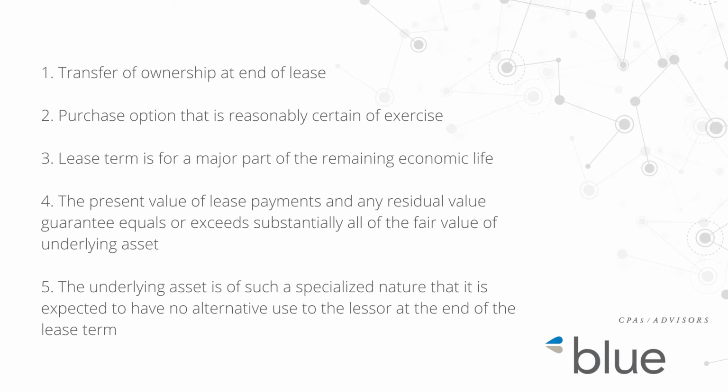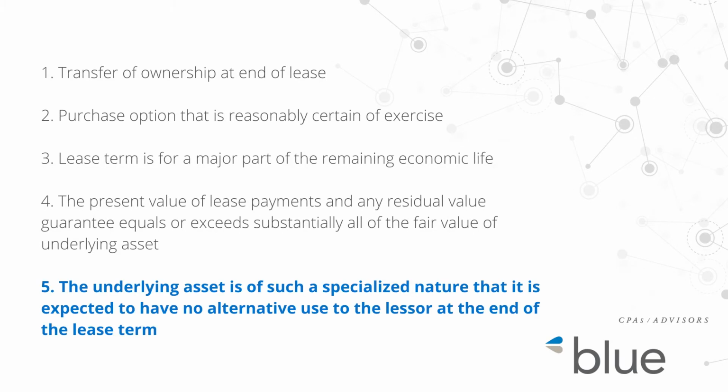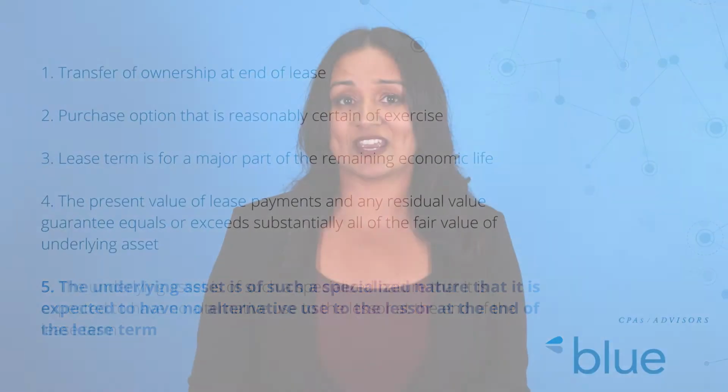The guidance also adds a fifth criteria that states that if the asset is of a specialized nature, like equipment with custom specifications specifically designed for the lessee's operations, a lessor cannot easily lease or sell that asset to another party. In such cases, the lessor would generally expect to be fully compensated for the asset over the term of the lease. This lease arrangement essentially is an installment sale. Lessees should consider establishing a policy to define what types of assets are considered of a specialized nature.